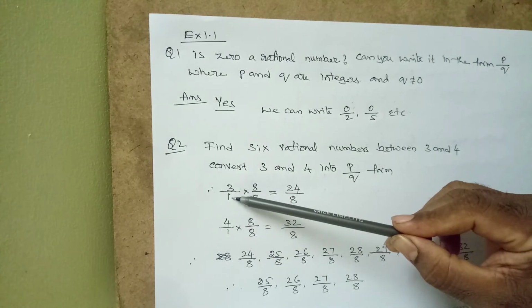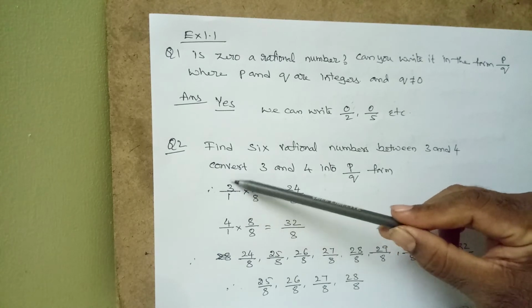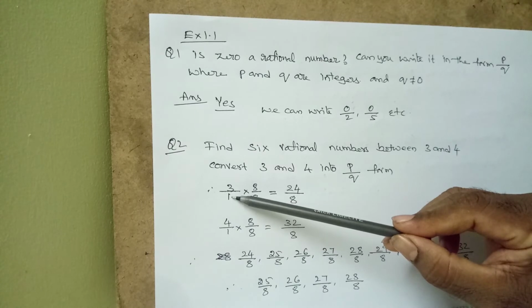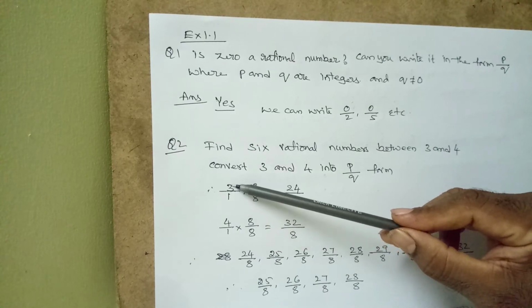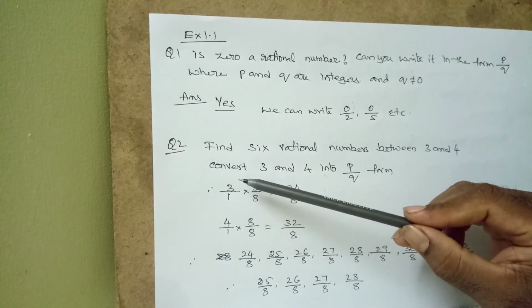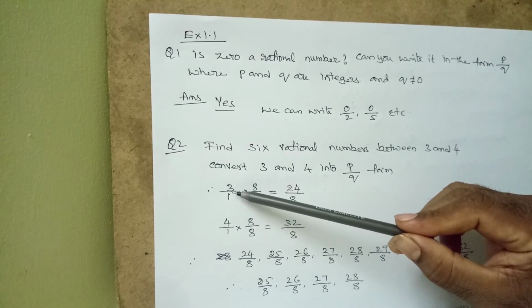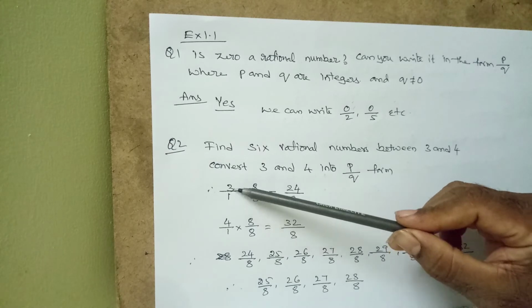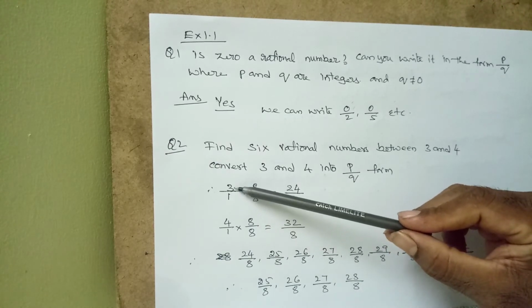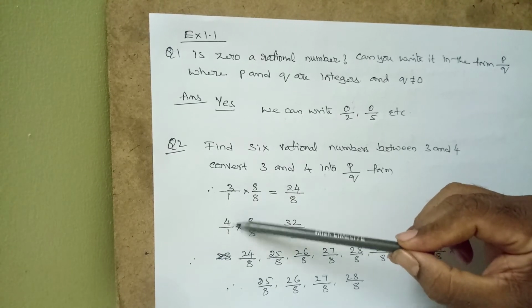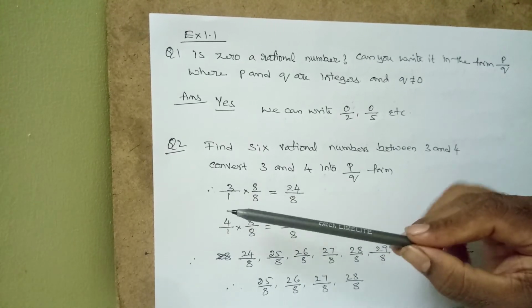If you keep other numbers like 2, 3, 4 in the denominator, the value will change. If you keep 1 at the denominator, the value never changes. We should not change the value. So when converting into a rational number, if you choose 3 by 5, then the value will change. Only 3 by 1 will remain as 3. That's all. 4 by 1 will remain as 4.